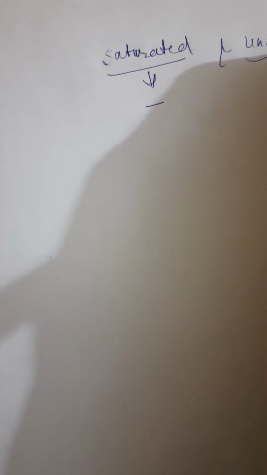Good morning, students. In the previous lecture, we discussed allotropes and catenation, as well as saturated and unsaturated hydrocarbons. Saturated hydrocarbons are those in which only single bonds are there, and unsaturated hydrocarbons have double bonds and triple bonds.